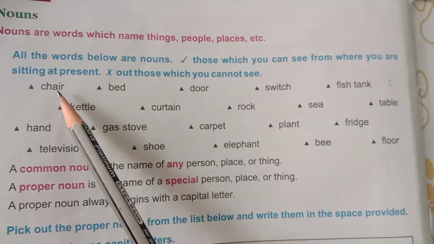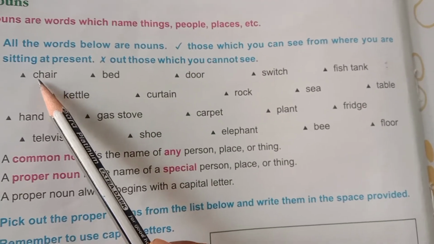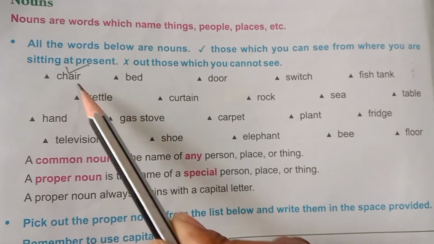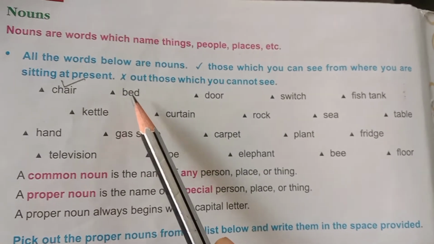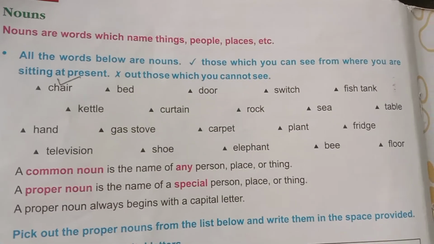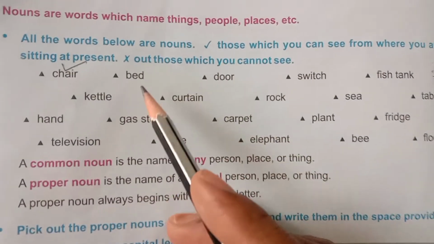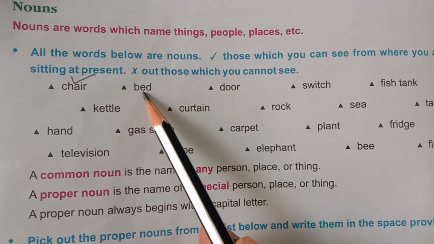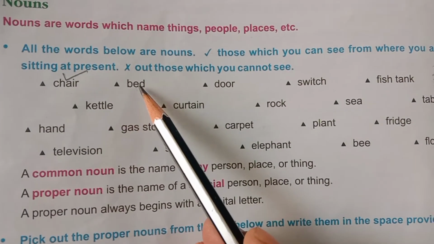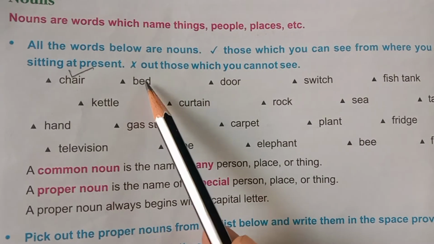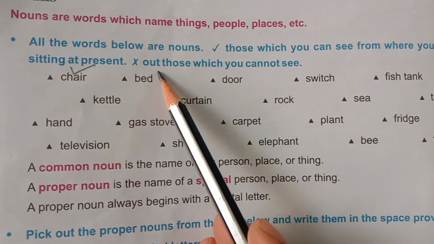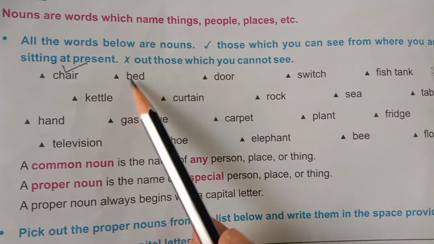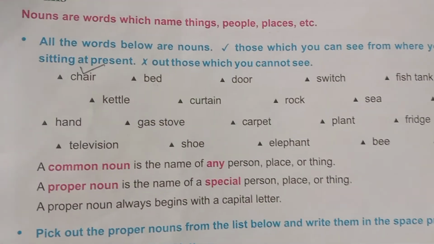Now, I can see the chair, right? If you can see the chair around you, you can tick the correct mark on chair. As you are at home, you can see the bed, right? Yes, you can see the bed. See children, when you are at school, you cannot see the bed, right? I cannot see the bed in the classroom. So, if you are able to see the bed, you have to tick it. If you are at home, you can tick it. Or if you are somewhere else where you cannot see the bed, you can cross it out.